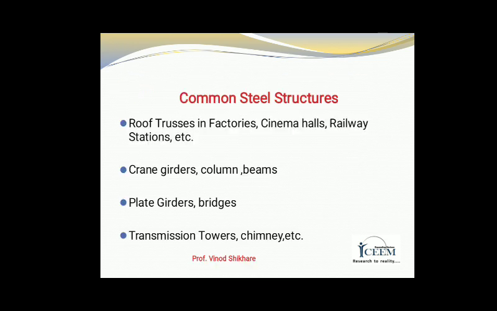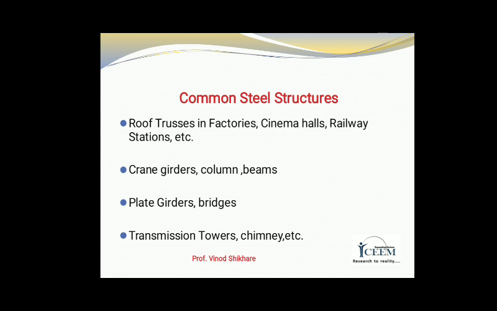The common steel structures are roof trusses in factories, cinema halls, railway stations, etc., crane girders, column beams, plate girders, bridges, transmission towers and chimneys. The common type of steel structure is the transmission tower.